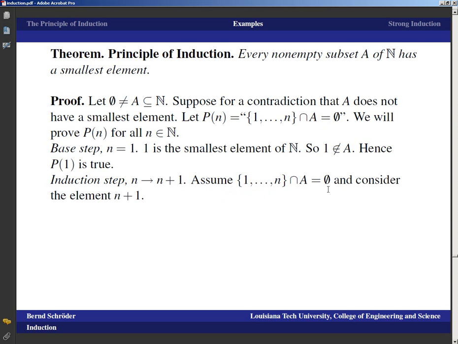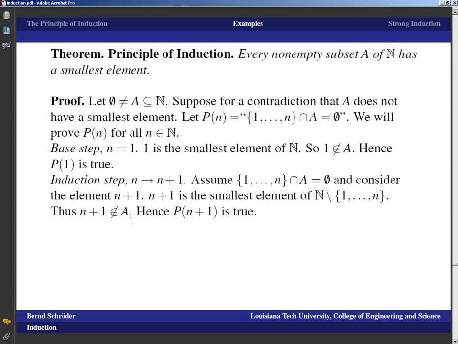Going from n to n plus 1, we assume that the intersection of 1 through n intersect A is empty. And we consider the element n plus 1. Well, n plus 1 is the smallest element of the natural numbers minus 1 through n. And that means that n plus 1 can't be in A, because none of these guys is in A, otherwise n plus 1 would be the smallest element of A. And that means P of n plus 1 is true, because now 1 through n plus 1 intersect A must be empty, because n plus 1 is not in A.